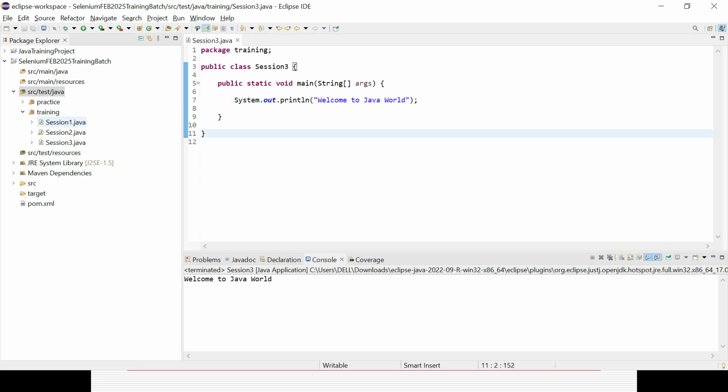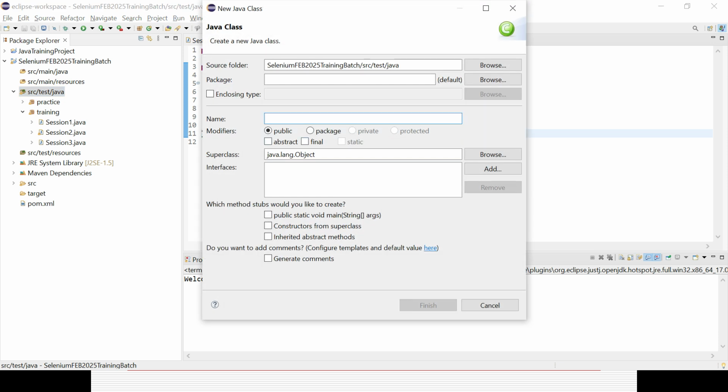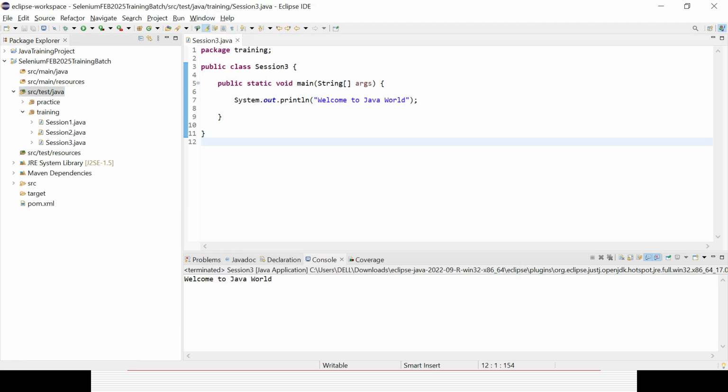If you select class here, you need to give the package. Normally when we create a Java project, a default package is created inside it. If we want one more package, we can create it additionally. Basically, that is the folder you need to maintain. So you can create multiple packages. For example, you can create a package called practice, do your practice there, and write the final code in another package.